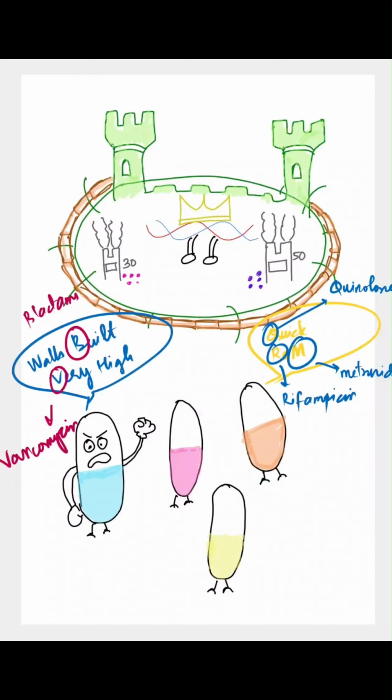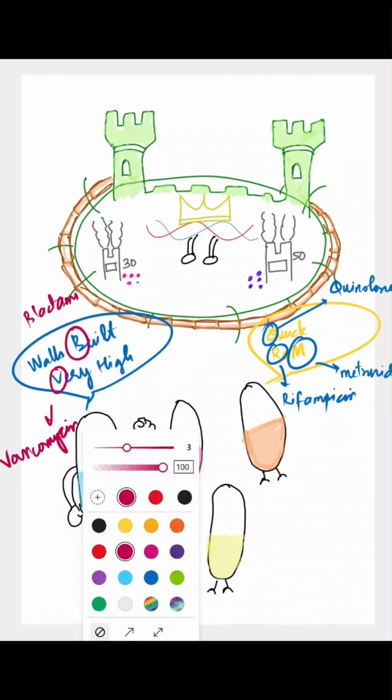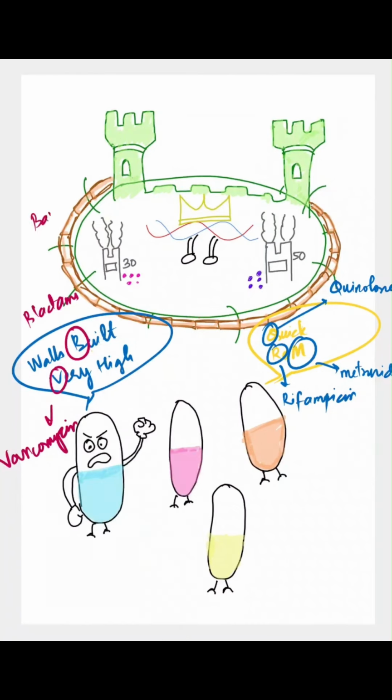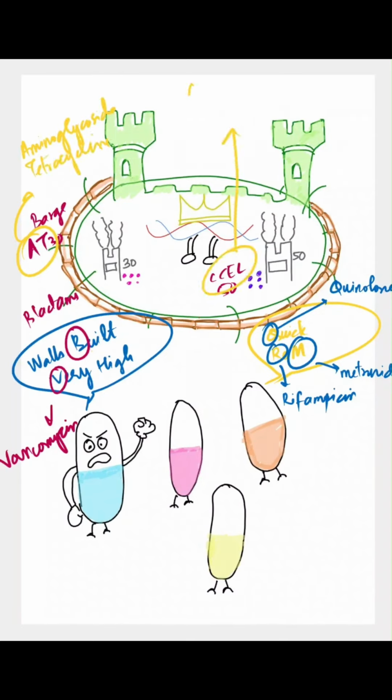Coming to the other half of the protesters who have reached the factories, they barge at 30 and they cancel the 50. So, what are these antibiotics? These are your aminoglycosides and tetracycline. Cancel stands for chloramphenicol, clindamycin, erythromycin, which are your macrolides, and linezolid.